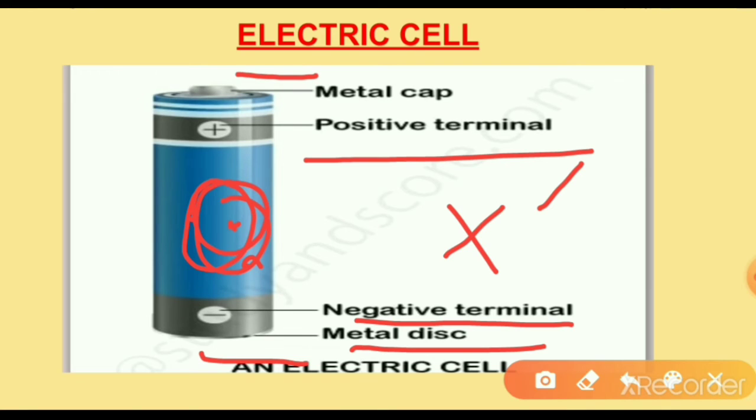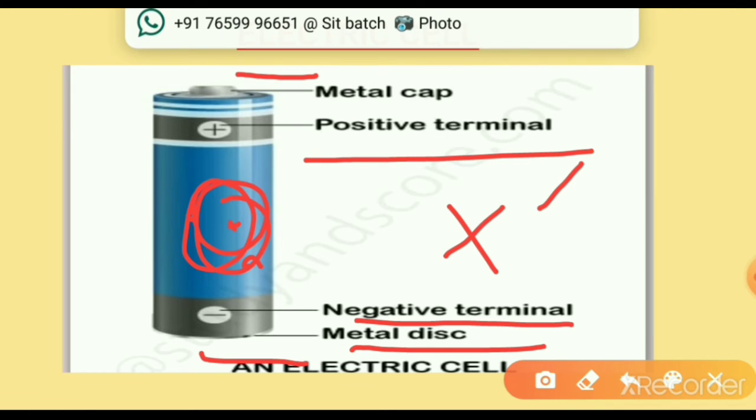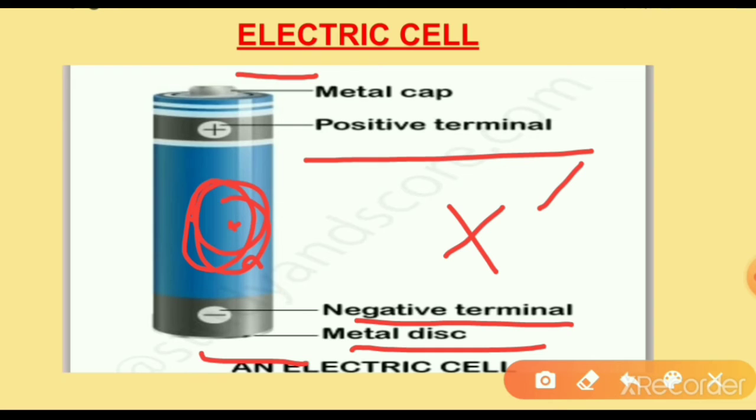In the first one, you have to observe the metal cap on one side and the metal disc on the other side. Did you notice a positive sign and negative sign? Yes.